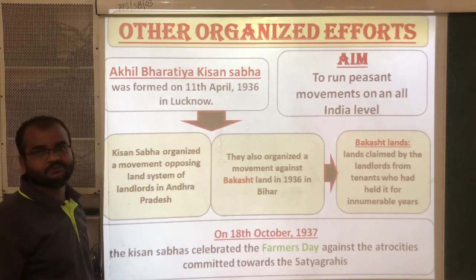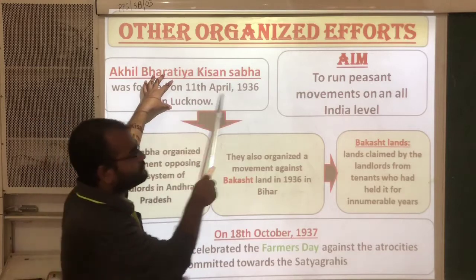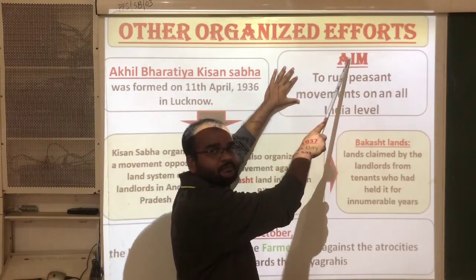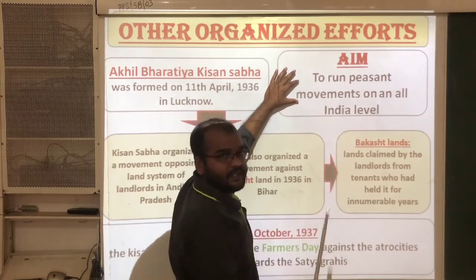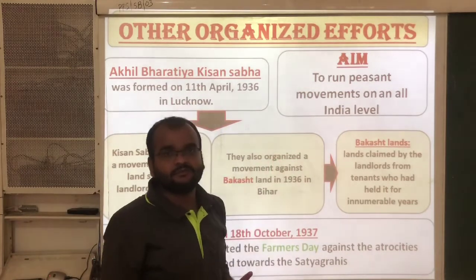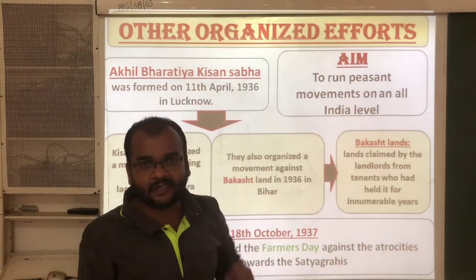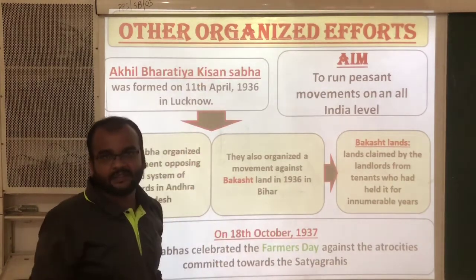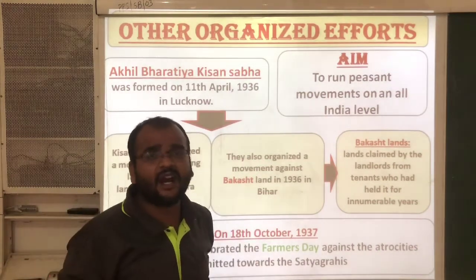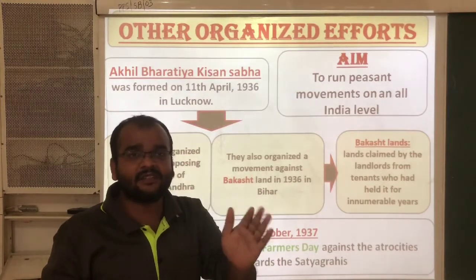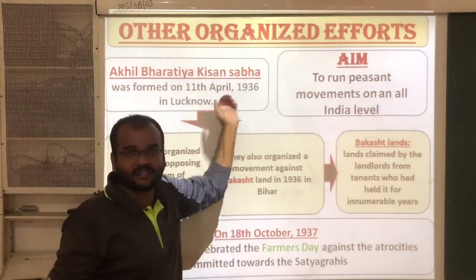Where? In Lucknow. See here, what was the main aim of this Kisan Sabha? The main aim was to run peasant movements on an all-India level. All over India, to run the peasant movements successfully and in an organized way, these Kisan Sabhas were formed. That is the main aim of this Sabha.